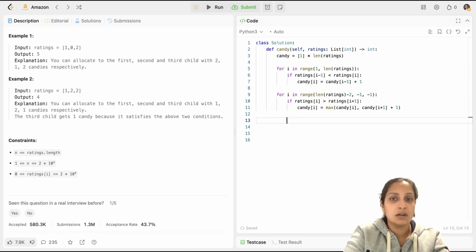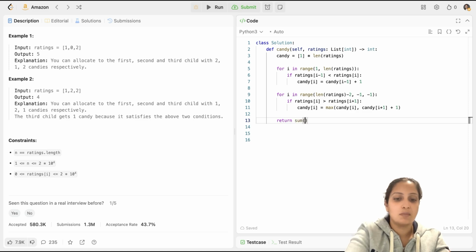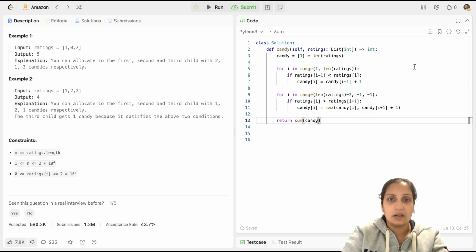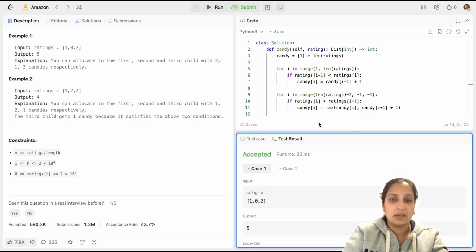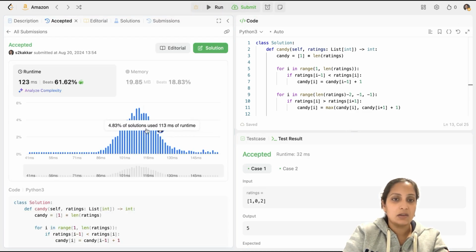And then what do you return? You return the total number of candies. So you can calculate the total number of candies and return. So return the sum of the candy array. And just run the code. It's accepted. Let's submit and see our solution is doing well.